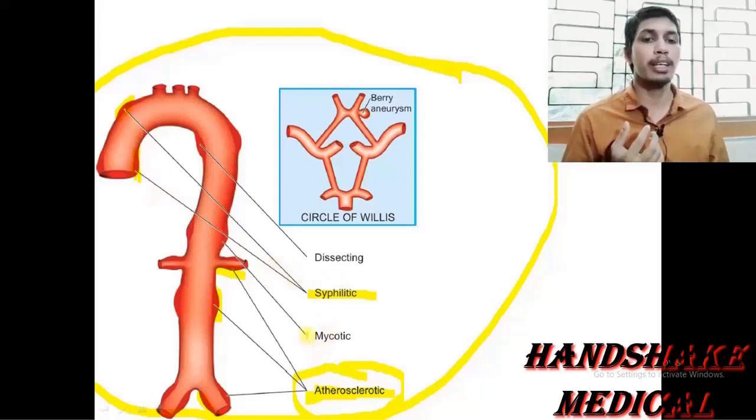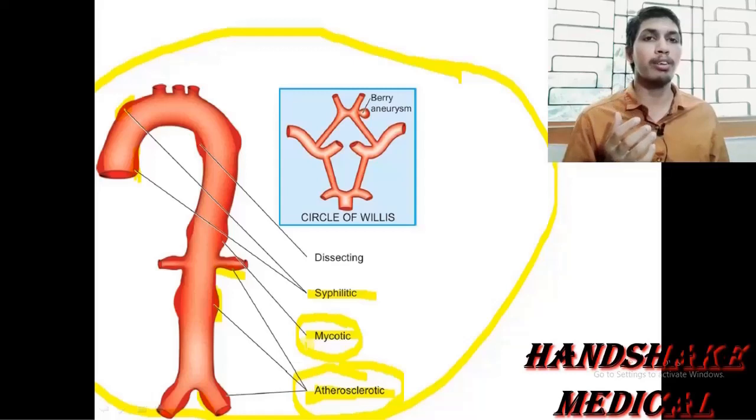Next one is the mycotic type of aneurysm. Mycotic is actually a misnomer. Why am I saying misnomer? Because the name mycotic suggests that this type of aneurysm is due to infection by a fungus, but it is not so.